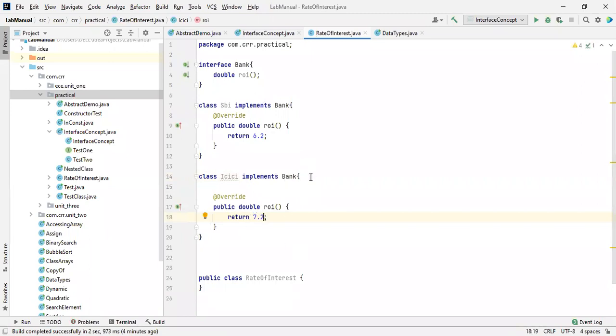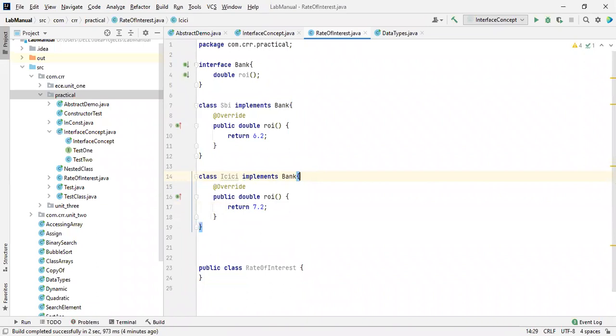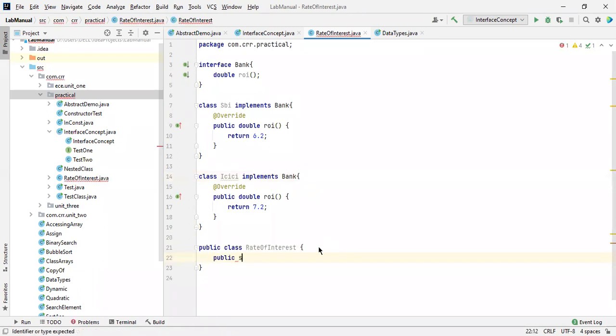These private banks want to grab people's interest inside the bank. These private banks are supposed to give so much rate of interest for the amount you just paid. That's why I mentioned 7.2. That doesn't matter for us. So in this class, we have the main method. Let me declare public static void main, String args.